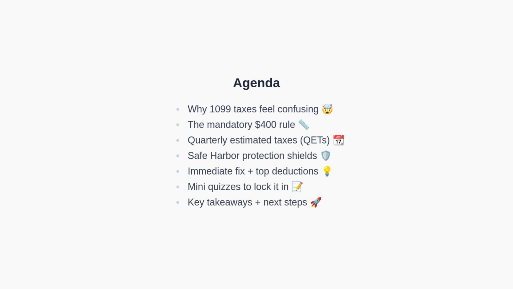First, we will explain why 1099 taxes can feel confusing. Next, we will clarify the $400 self-employment rule. After that, we will cover quarterly estimated taxes. Then, we will unpack safe harbor protections. Moving forward, we will provide an immediate fix and the best deductions to consider. Afterwards, we will reinforce your learning with short quizzes. Finally, we will close with key takeaways and your next steps.